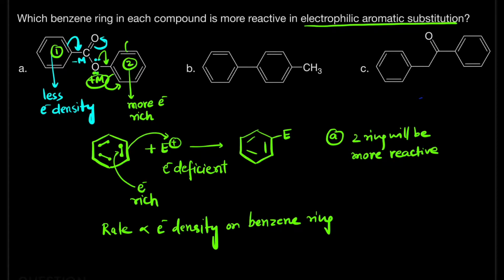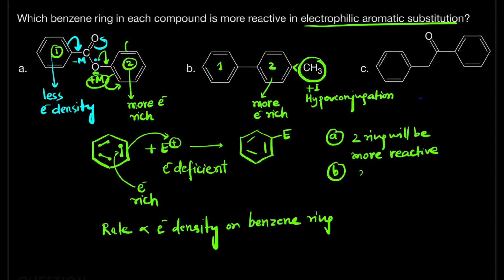In the second molecule, again we have two rings, 1 and 2. In the first ring there is no group attached, only this phenyl ring. In the second benzene ring, one extra methyl group is attached, and the methyl group has a plus I effect and hyperconjugation. So by the help of the plus I, that is the inductive effect, and hyperconjugation, it increases the electron density in that ring. So here it will be a more electron rich ring, and hence in the second case also, the second ring will be more reactive than the first ring.